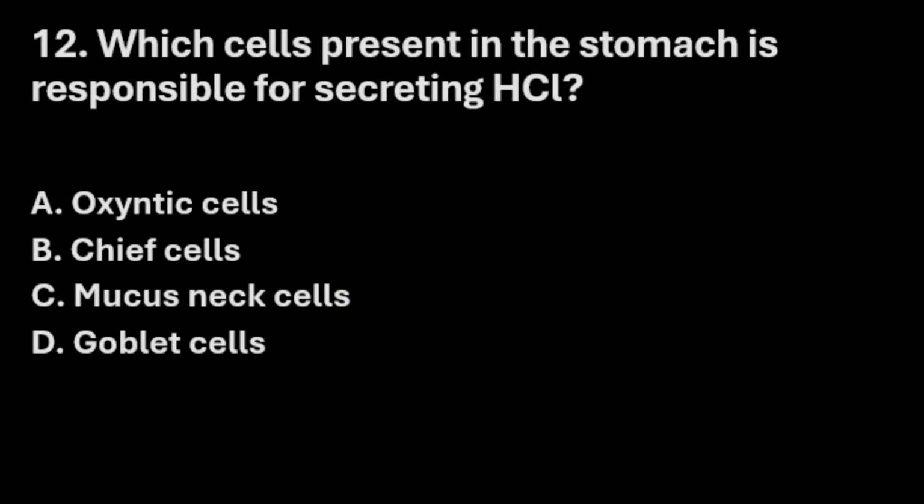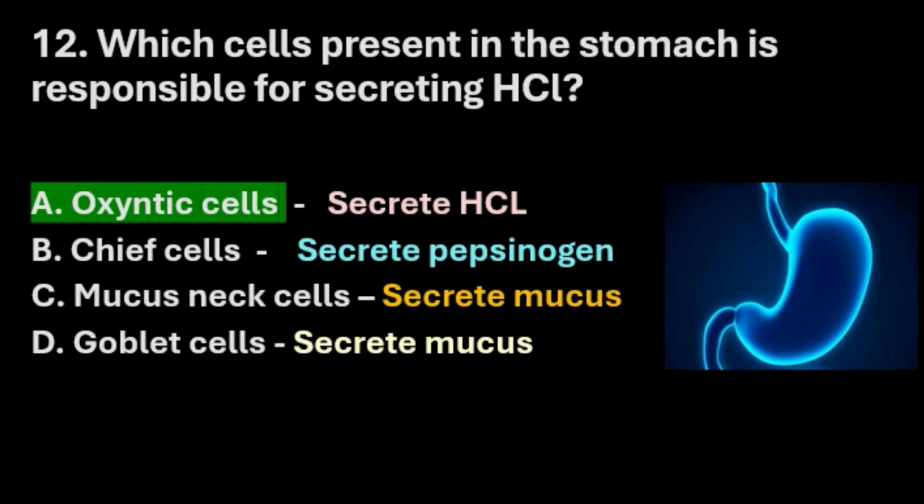Next question. Which cells present in stomach are responsible for secreting HCl or hydrochloric acid? Option A oxyntic cells, option B chief cells, option C mucous neck cells, and option D goblet cells. The right answer here is option A oxyntic cells. Oxyntic cells secrete hydrochloric acid. Chief cells secrete pepsinogen, mucous neck cells secrete mucus, and goblet cells secrete mucus as well.